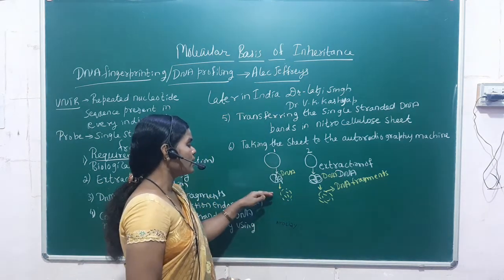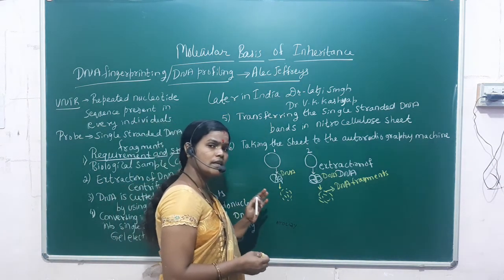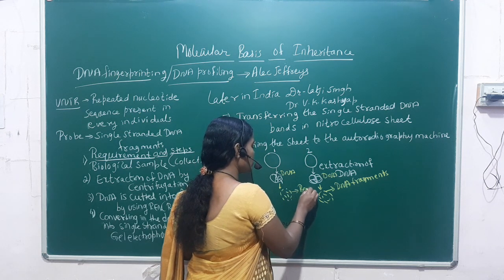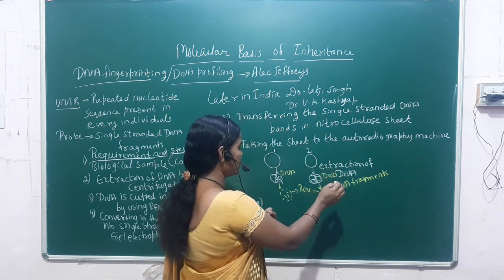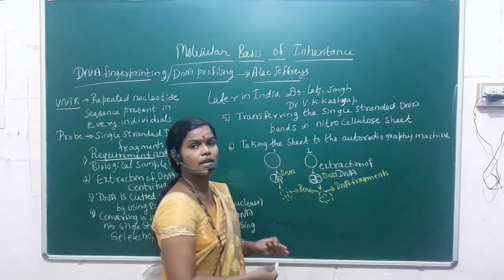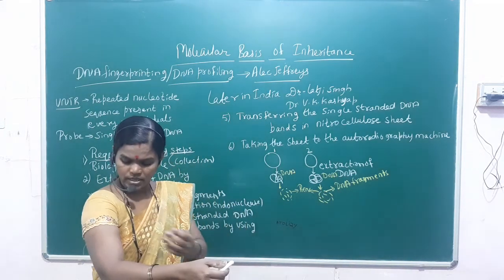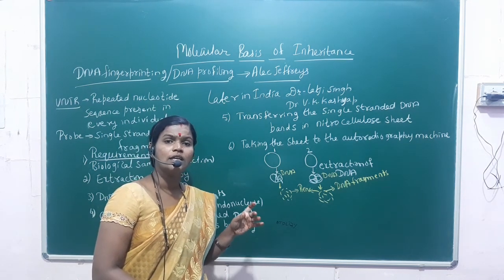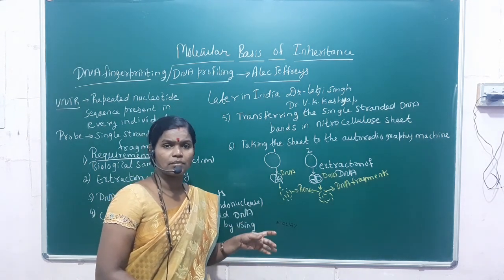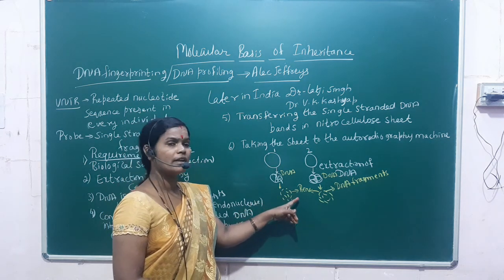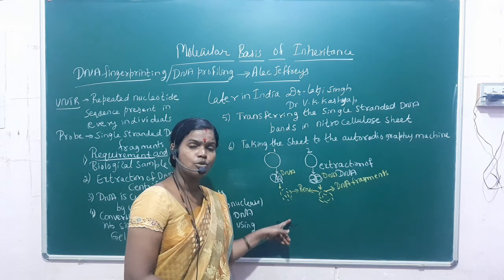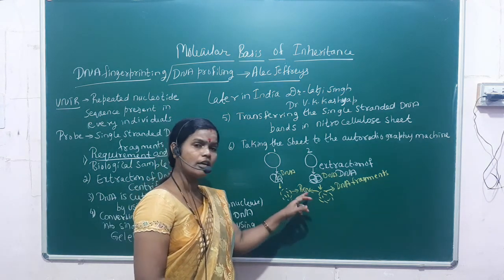Okay. Then how are we going to cut the DNA? By using the REN. What are we using here? By using the REN. So REN is the enzyme, which helps in cutting the DNA into fragments. So these are the DNA fragments.